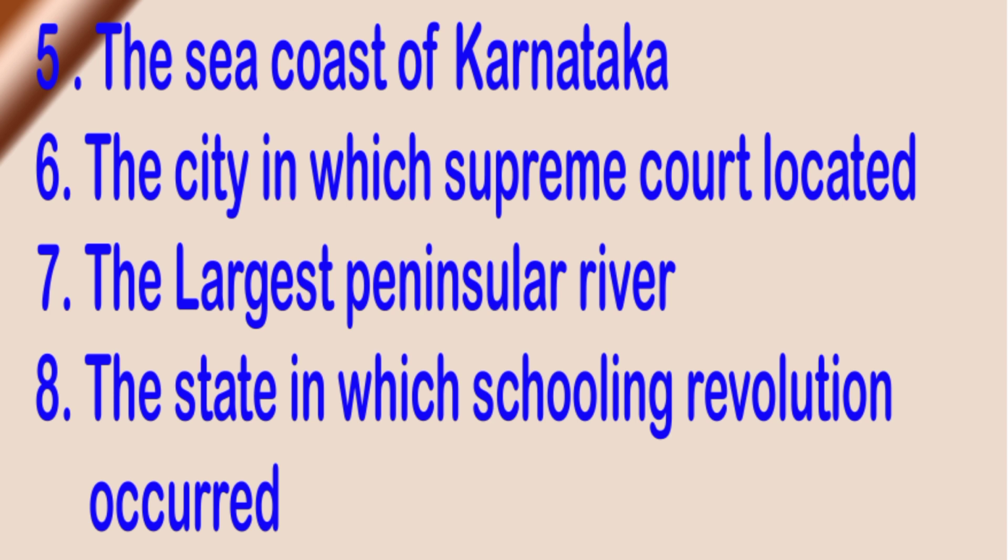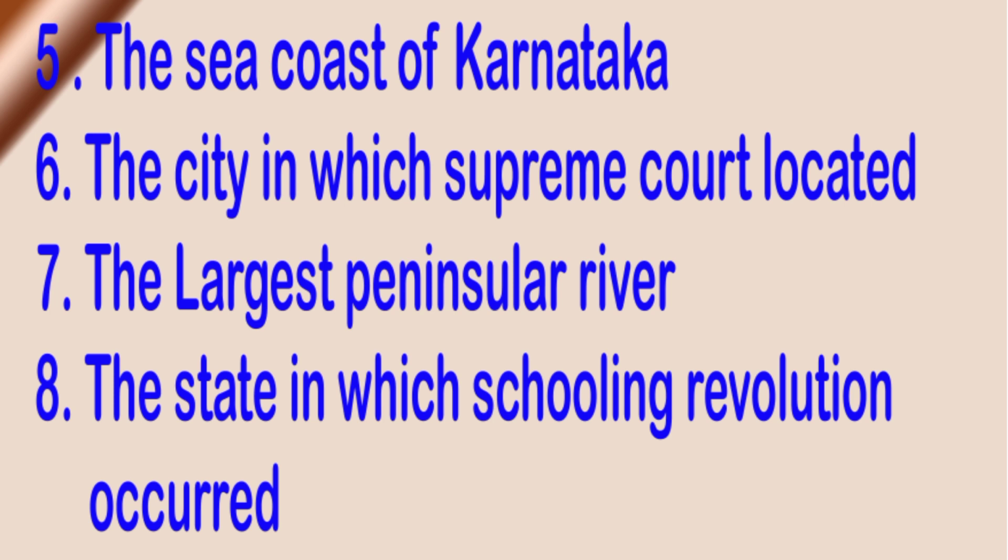Students, here is the sea coast of Karnataka. The Canara coast is the sea coast of Karnataka. You will locate the Canara coast in the India map. Next, the city in which the Supreme Court is located. The Supreme Court is located in Delhi. That's why, students, you locate Delhi in the India map.